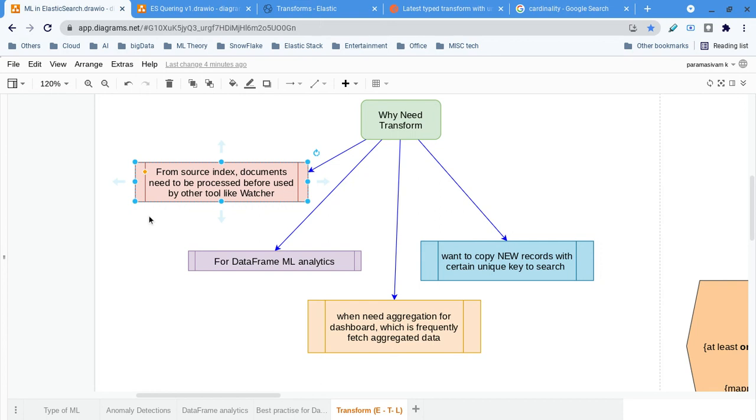If we want it, we have to extract it from the watcher execution, getting data from the watcher history, which is very tough. Instead, we can write a transform in whatever format we need the data. We may want some grouping or something else, many things are possible. However you want the data to be validated by the watcher, you can transform accordingly and store it in the destination index.